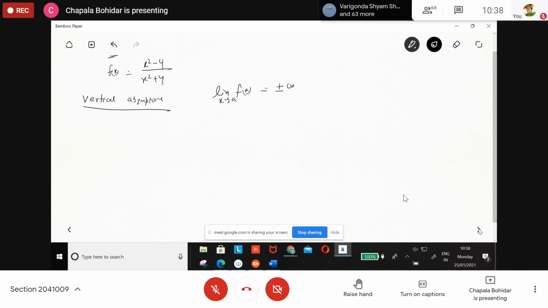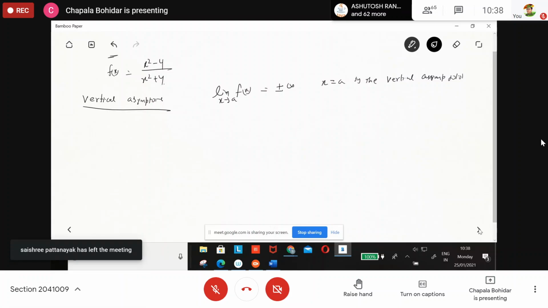If we get that, then we say x is equal to a is the vertical asymptote of the function f(x). Okay.